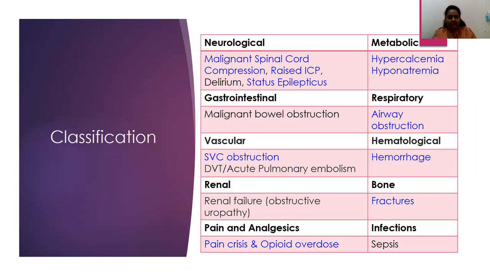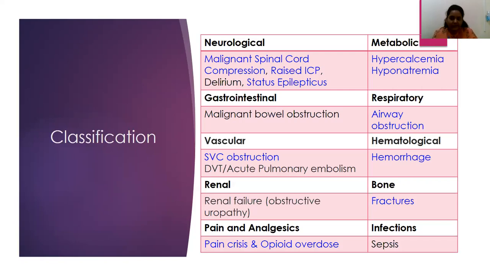Then in gastrointestinal, we commonly see abdominal malignancies presenting as malignant bowel obstruction. Then vascular, you would have superior vena cava obstruction, an acute pulmonary embolism, or a patient with a deep vein thrombus presenting to the OPD with symptoms. In renal, you would have acute kidney injury following an obstructive uropathy, so renal failure would be one of the presentations.